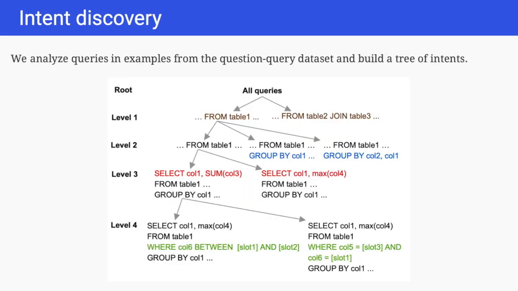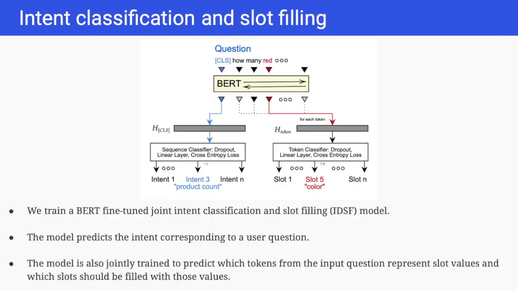Our approach is to transform the query generation problem into an intent classification and slot filling problem. We first analyze queries in the examples given to build a tree of intents. The tree is constructed by progressively splitting the set of example queries based on data source, aggregations, data to return, and filters to use. We use a BERT fine-tuned intent classification and slot filling IDSF model that is jointly trained